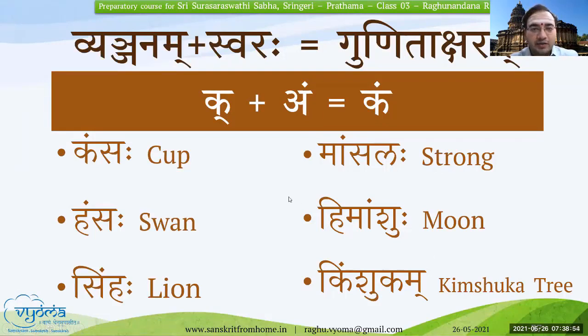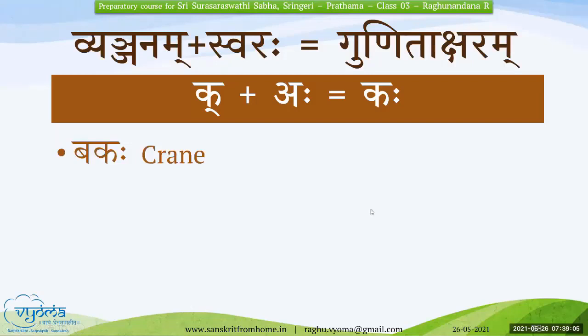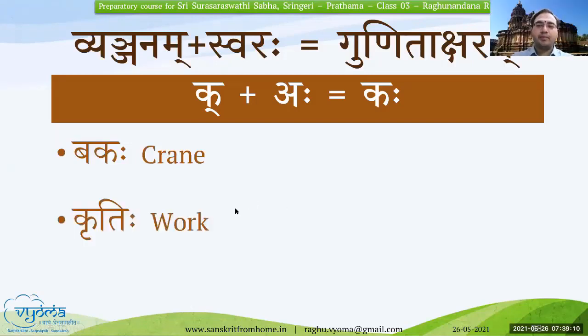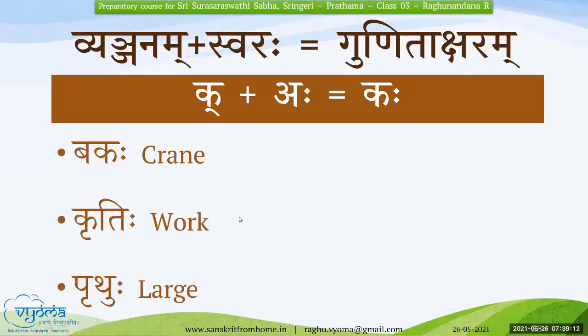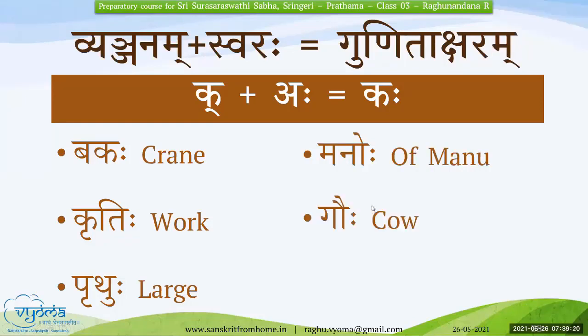We'll go to the last one, which is k plus aha, kaha. Bakaha, Kritihi, Pruthuhu, Manoho, Gauhu.